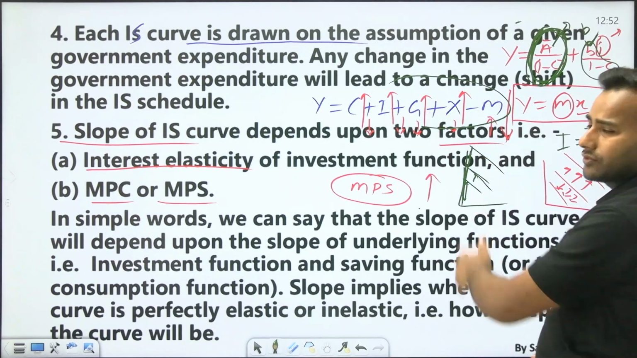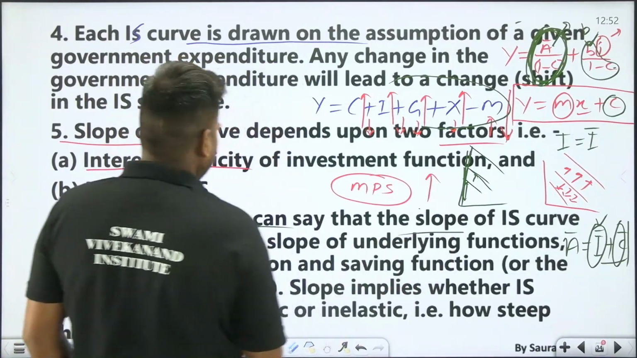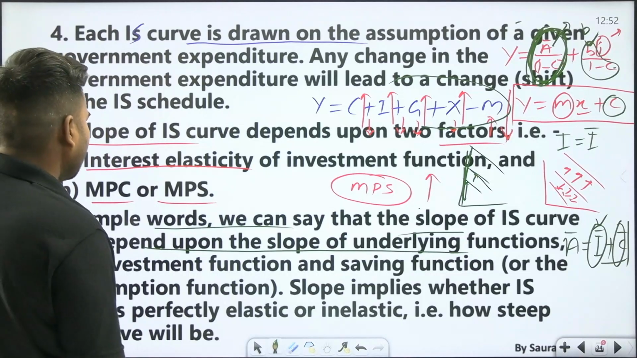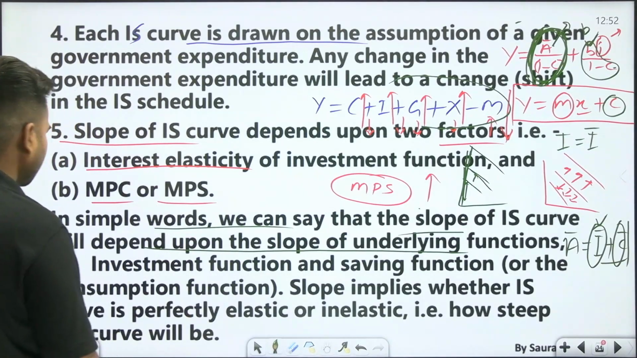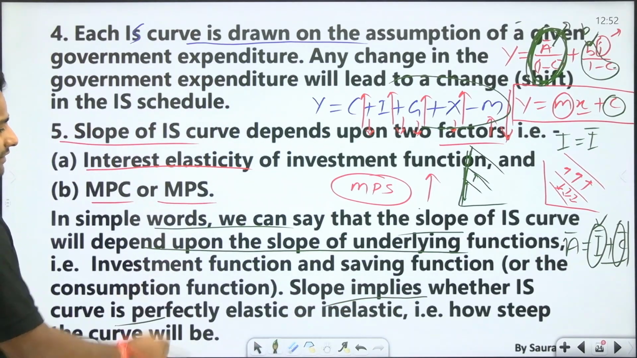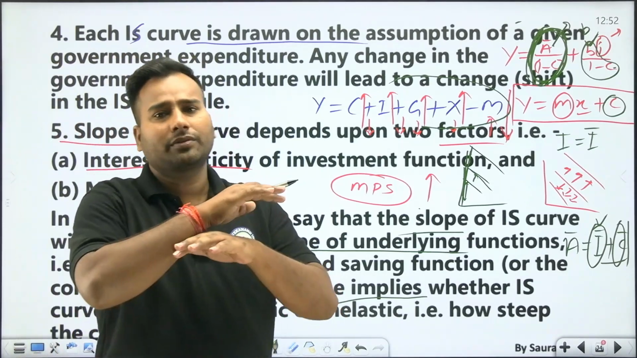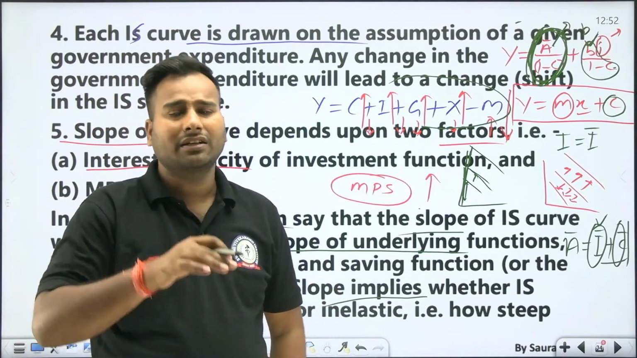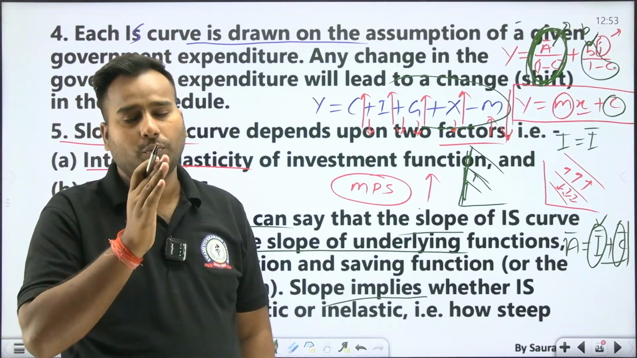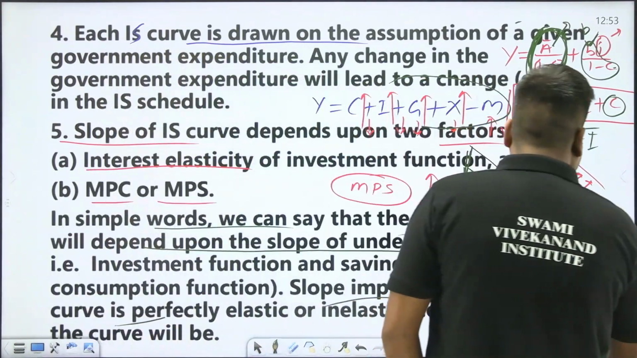Here also I have spoken the same thing. In simple words, the slope of the IS curve will depend upon the slope of the underlying functions, that is the investment function and the saving function, or the consumption function. Slope implies whether the IS curve is perfectly elastic, inelastic or steeper. When slope is zero, it is perfectly elastic. When it is vertical, when slope is infinite, it is perfectly inelastic. That you will already know.